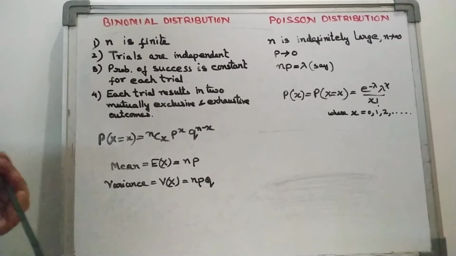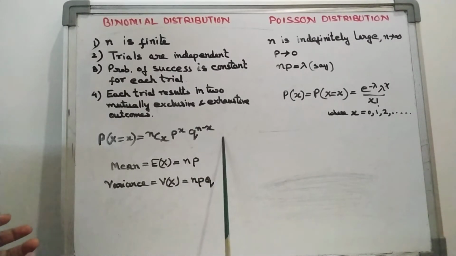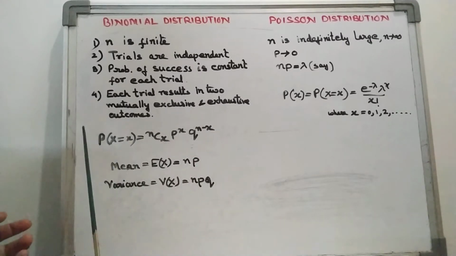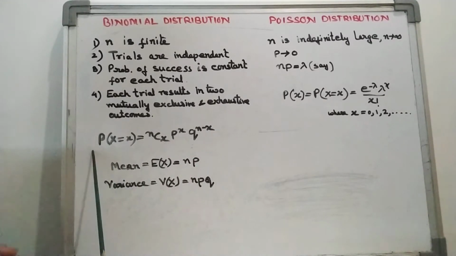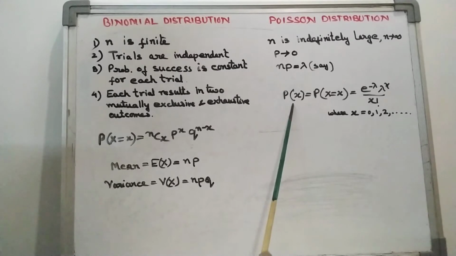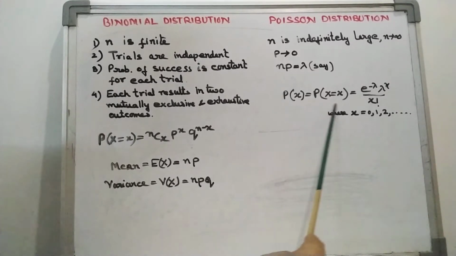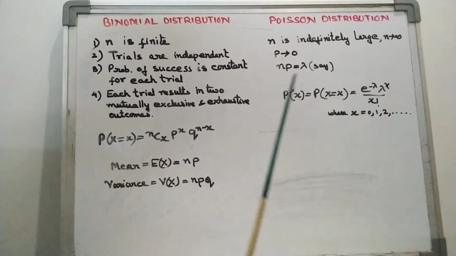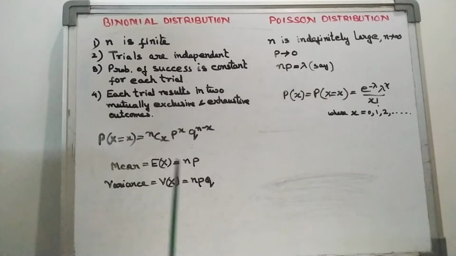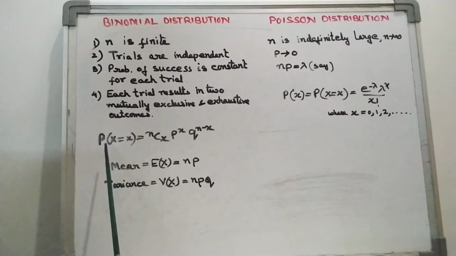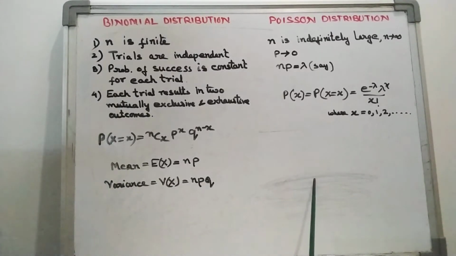That derivation we will do in the next video. That means when we take the limit of n tends to infinity, we will get this probability mass function of Poisson distribution. So this is the probability mass function of Poisson distribution. And as earlier we found the mean and variance, here also we have to find the mean and variance.